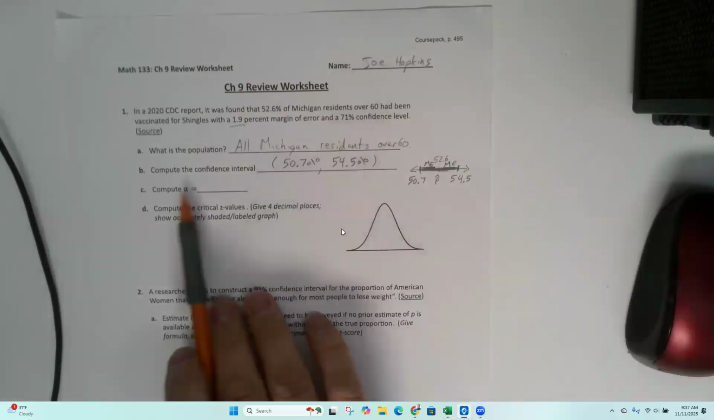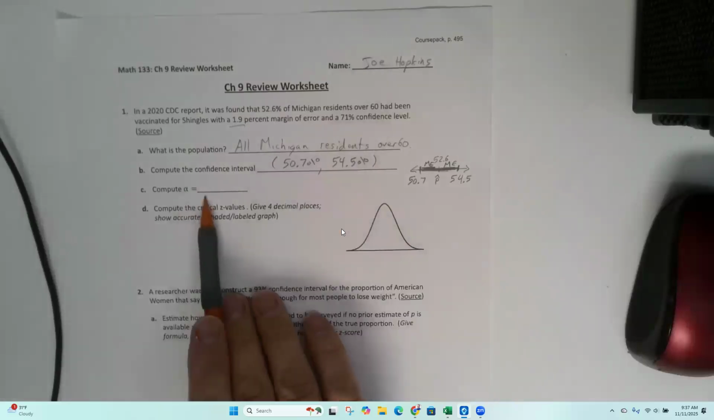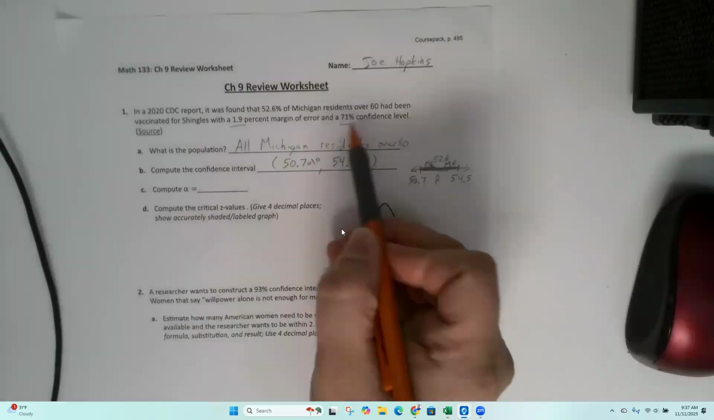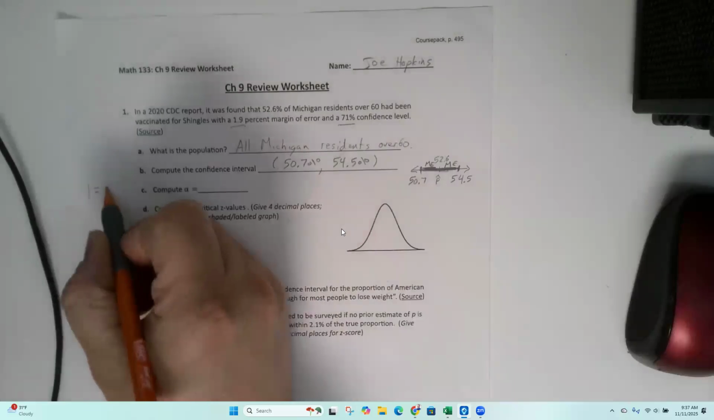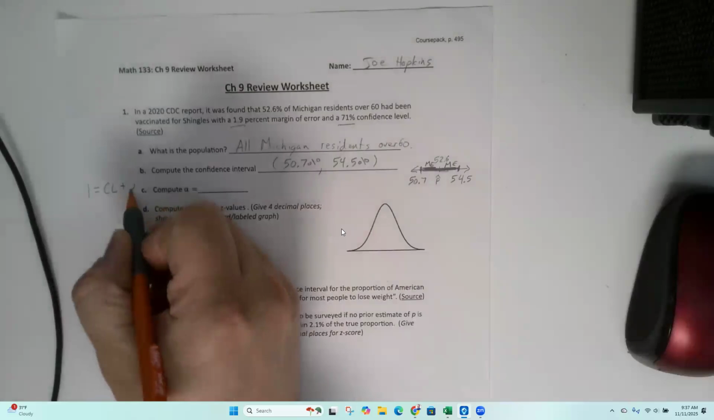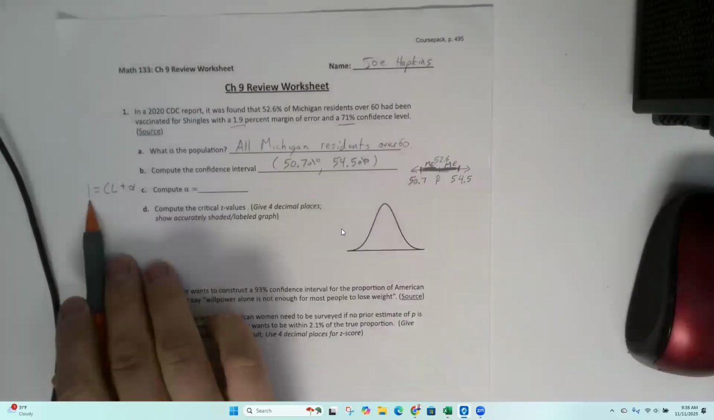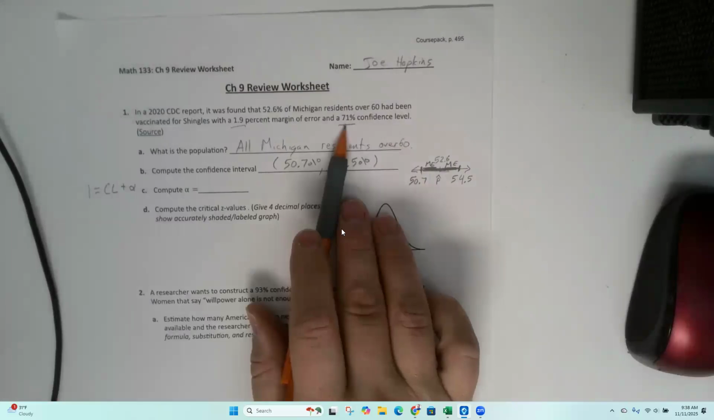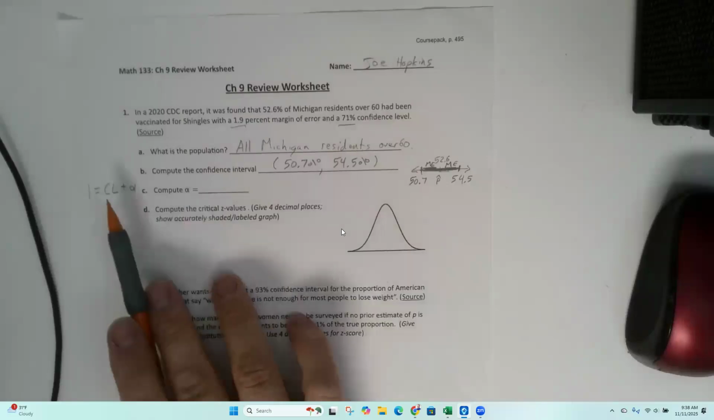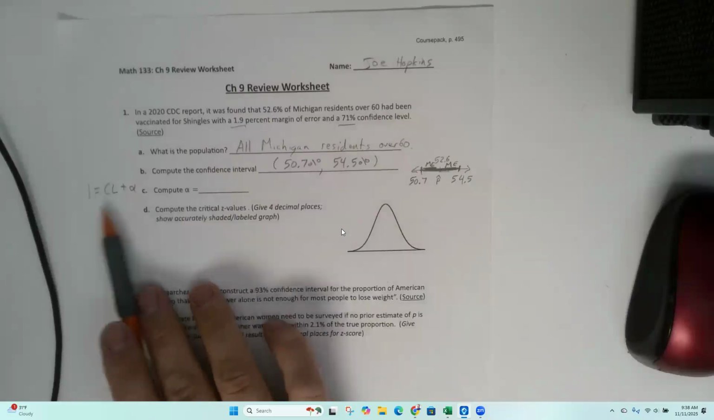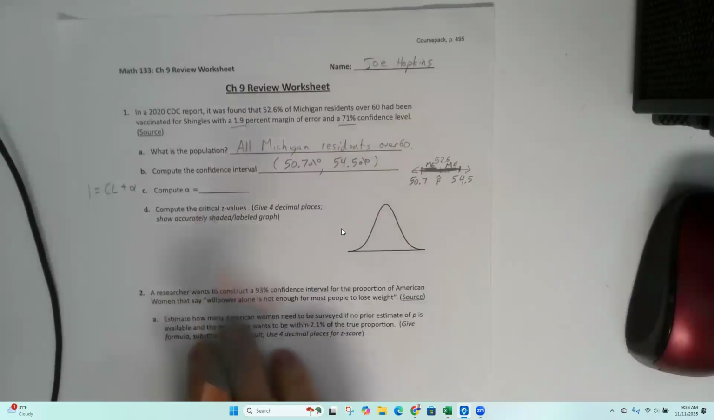That's too wide. Compute alpha. So your confidence level, if you add your confidence level plus your alpha, you get 100%. You get one. So if the confidence level is 71%, then what is alpha? If you add your confidence level plus your alpha, you get 100%. So what's my alpha in this case?